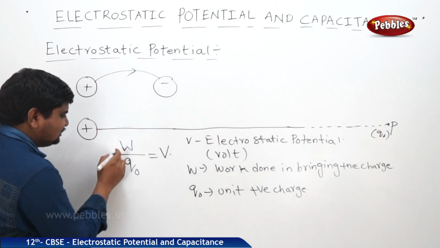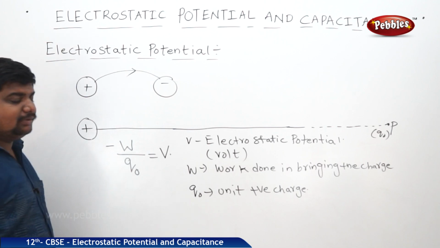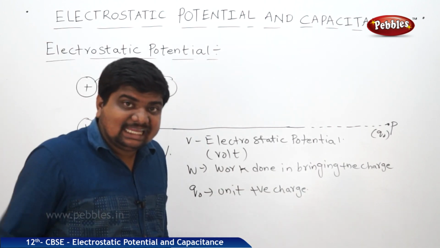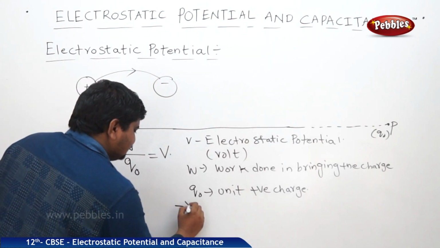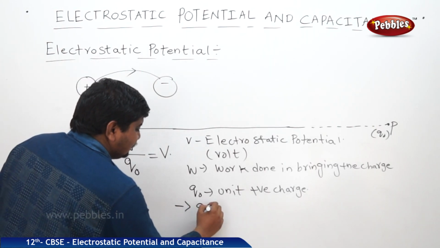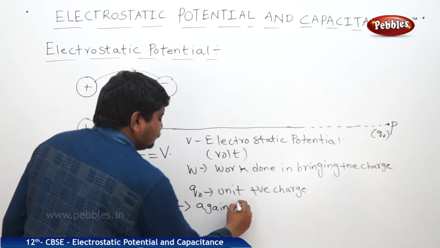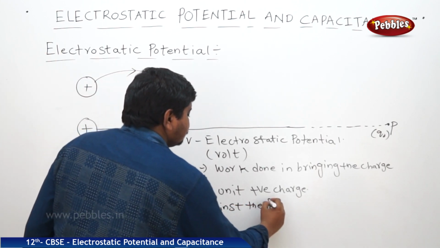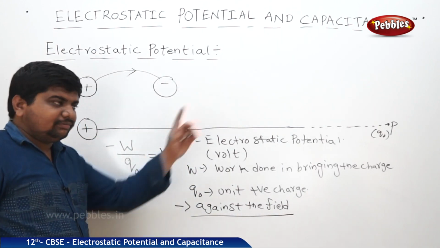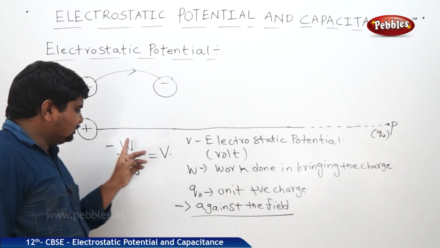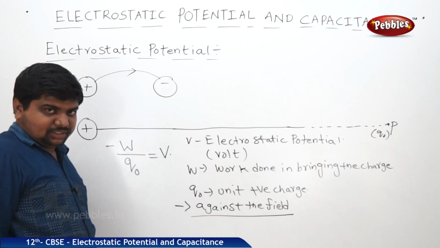That's why V is equal to minus W by Q naught. Minus indicates against the field. This is from infinity to the source charge. V is equal to minus W by Q naught.